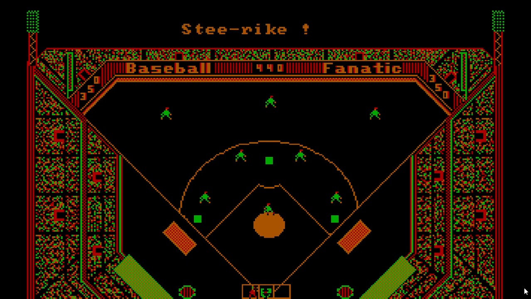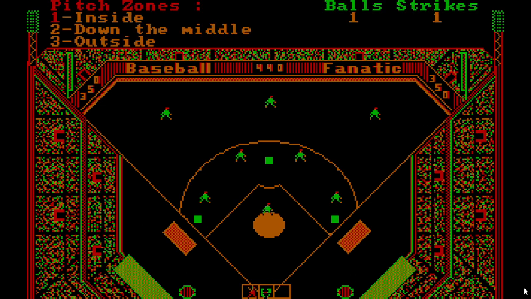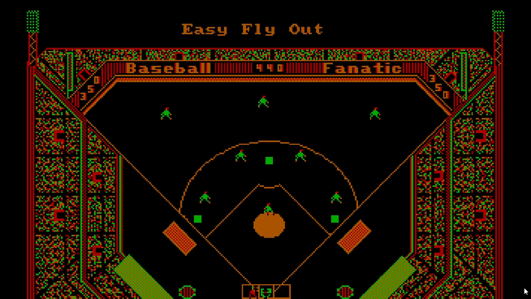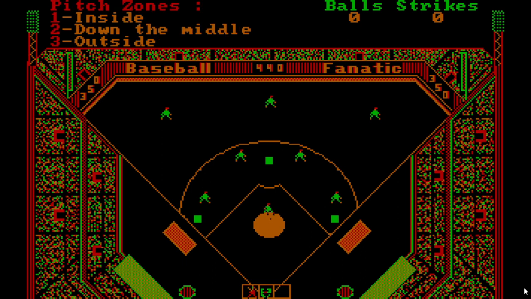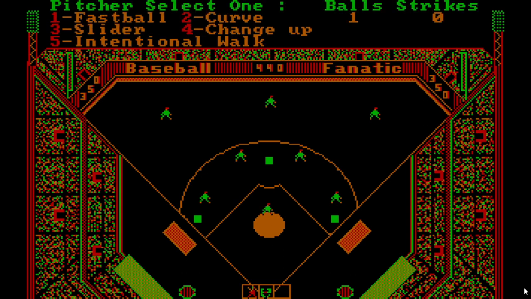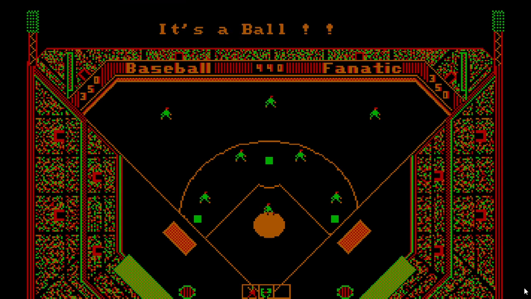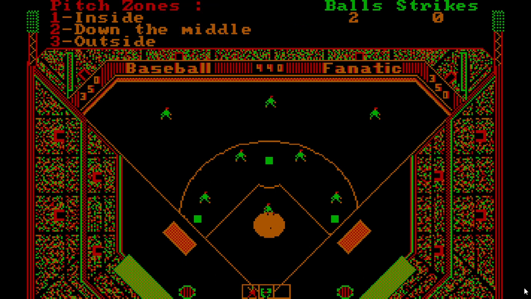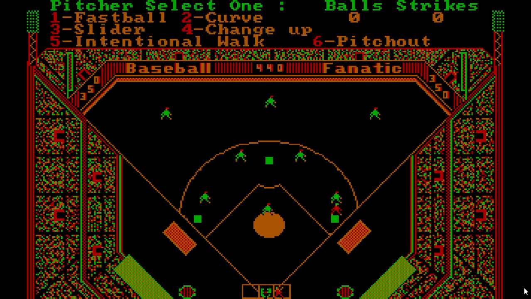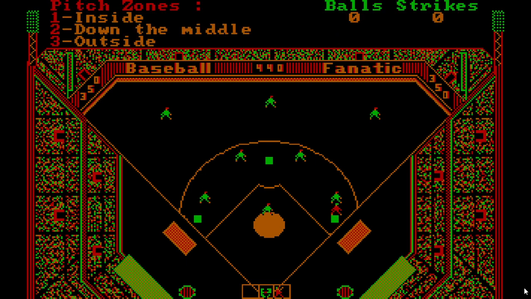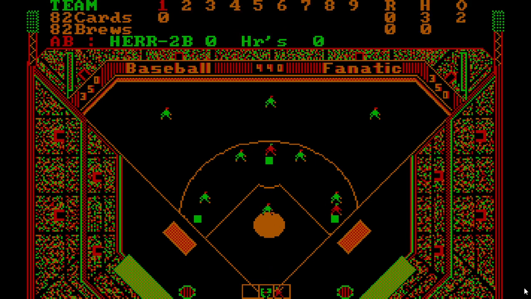Fastball down the middle, strike. Fastball outside, easy fly out. Alright, so Hendrick is at bat. Curveball outside, ball. Fastball down the middle, ball. Slider inside, it's a single. Alright, Darrell Porter, the batter. Curveball down the middle, it's a single. Alright, 2 runners aboard.